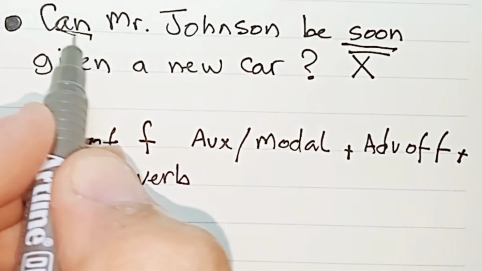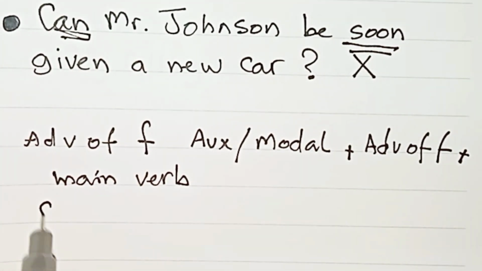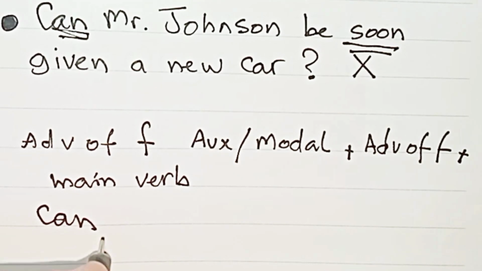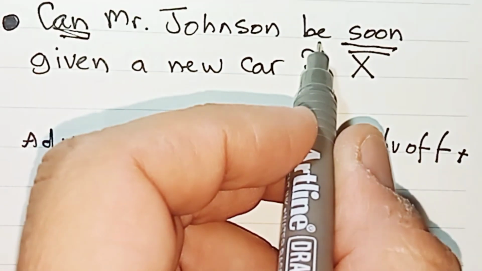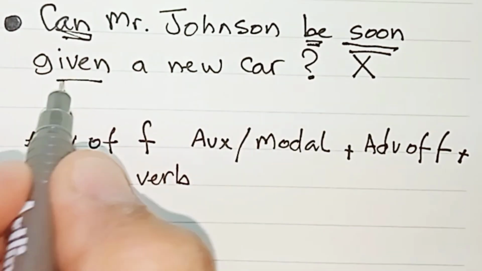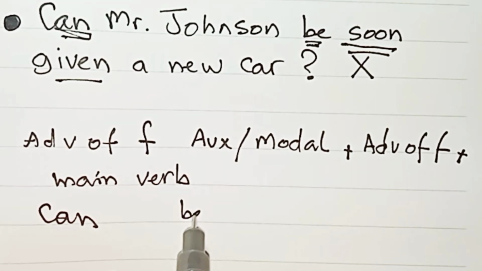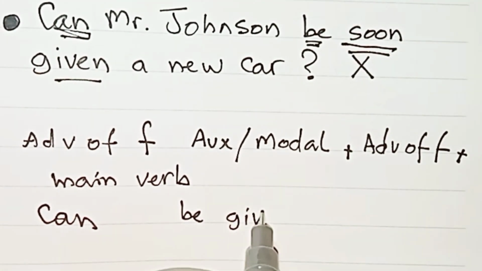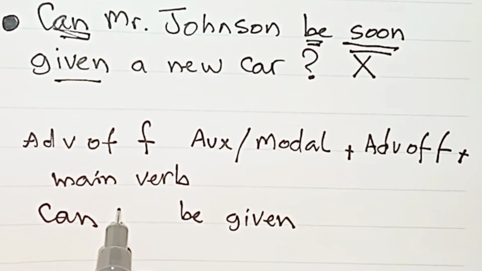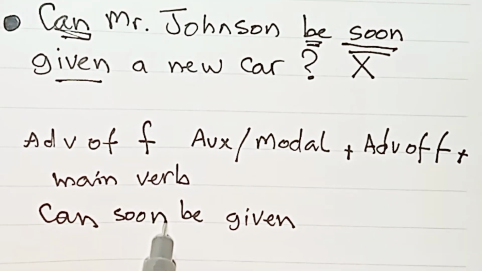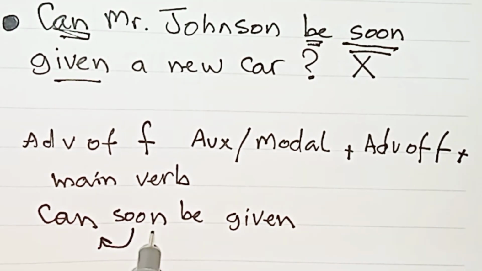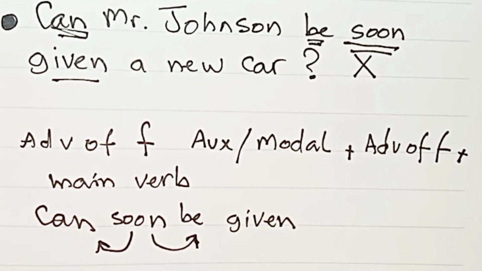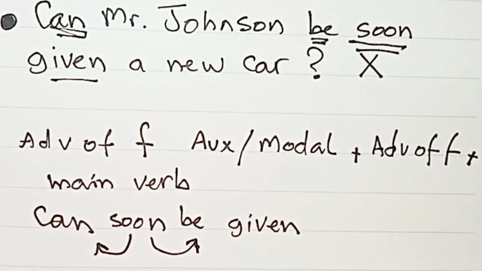So here is the modal verb and here is the main verb. So soon must be in between. And since we have a question, the order changes as well.